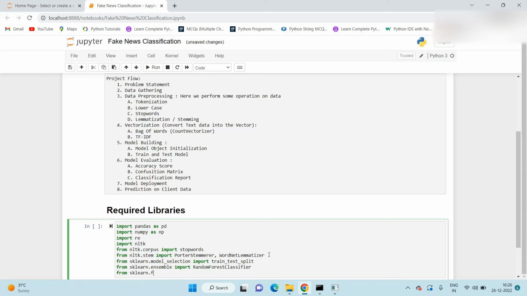After that, we use from sklearn.feature_extraction.text. From this module, we import TfidfVectorizer.